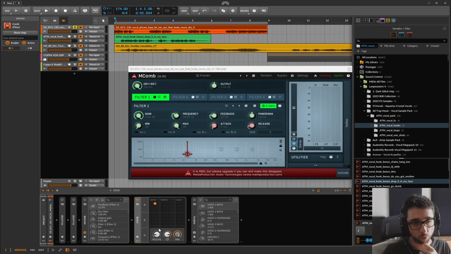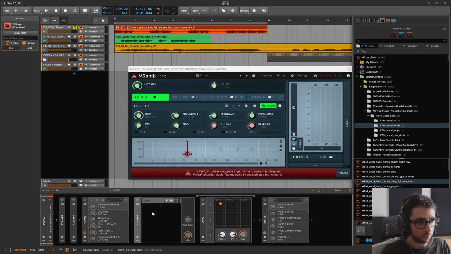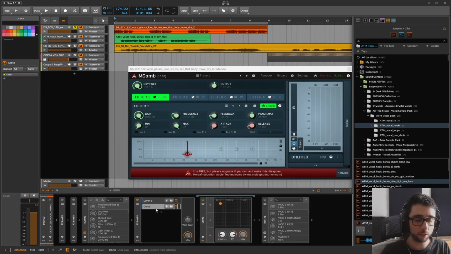And it can also work as a layer to make harmonies.